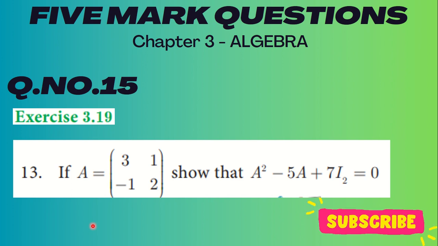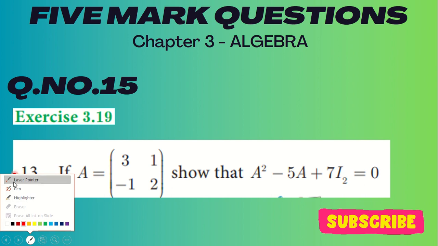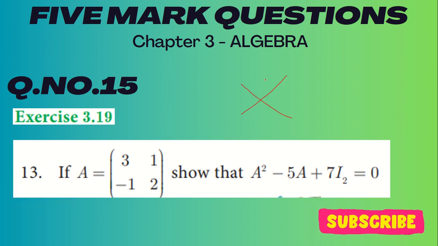If A is equal to 3 1 1 2, this is very, very important, my dear children. I just wanted to tell you this is very important. Always this question you have to read when you read a matrix question, my dear children. So if A is equal to 3 1 1 2, show that A square minus 5A plus 7 I2 is equal to 0.